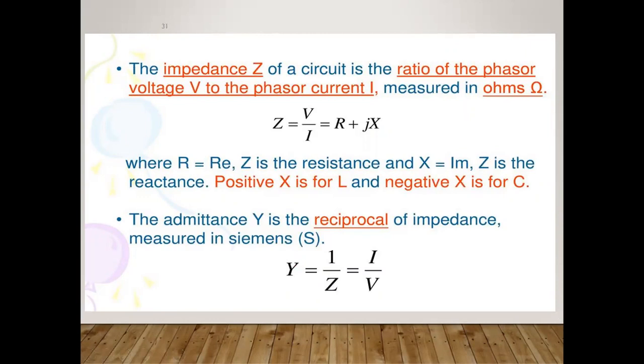The impedance is denoted by Z and the admittance by Y. Both are reciprocals of each other, that is Y is equal to 1 by Z. In terms of current and voltage, Y is equal to I by V, and Z is equal to the ratio V by I. Z is R plus jX, that is the resistance and the reactance. When plotting, X is the reactance, which is the imaginary part, and R is the real term.